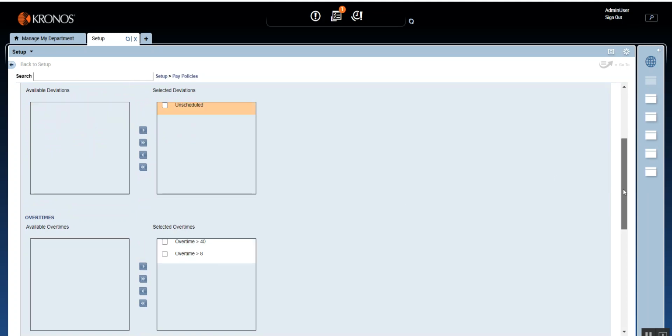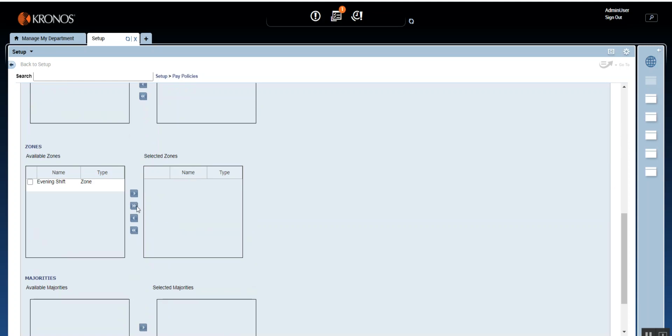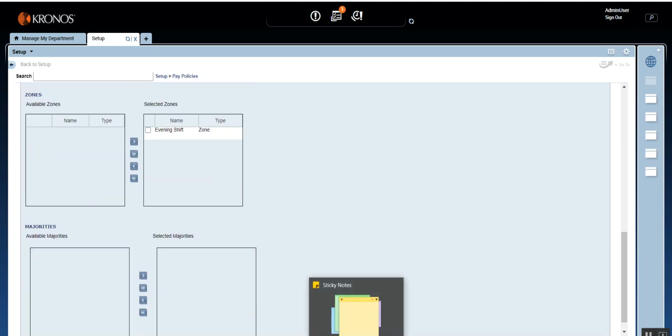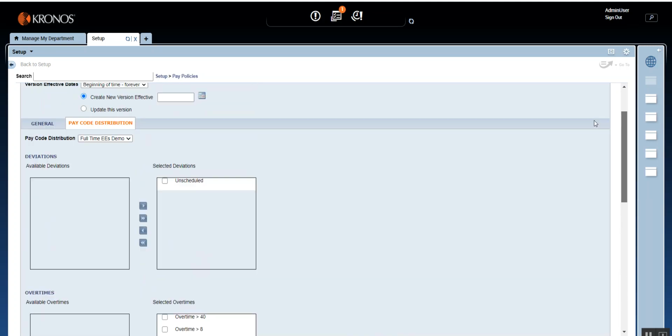So in work rule it is pretty simple. All you need to do is just assign things. Okay, and this is the last step, which is zones. Just assign it and move it to the right hand side. So here we go. So we've assigned the evening shift, and that completes our work rule.